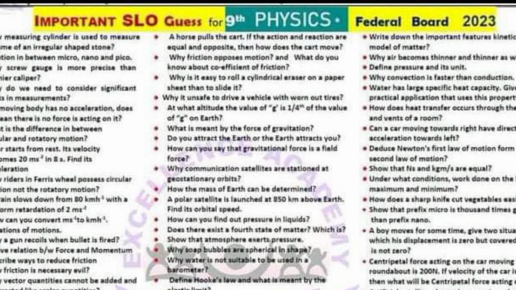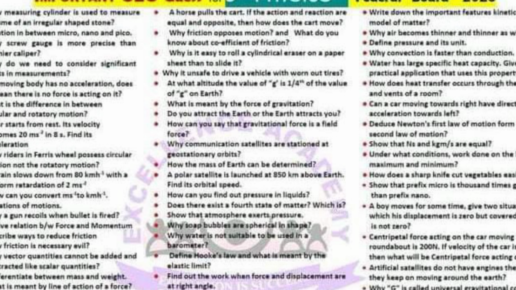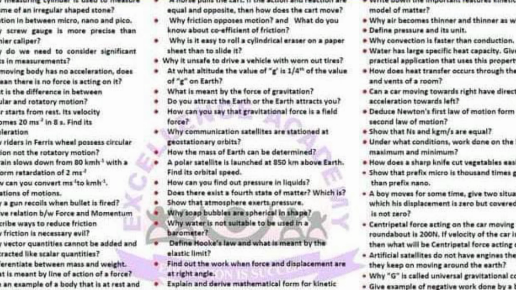The first question: how is a measuring cylinder used to measure the volume of an irregular shaped stone? Question number 2: relation in between micro, nano and pico. 3. Why is a screw gauge more precise than a vernier caliper? Why do we need to consider significant digits in measurement?